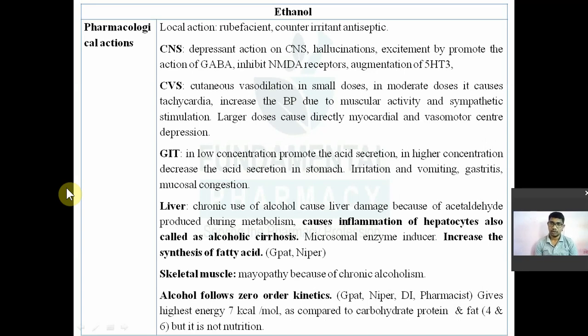So highest calorie is given by alcohol, but these calories are not useful for you. So you cannot call alcohol a food. Though it can give you higher calories than carbohydrate, protein, and lipids, it cannot be used as a food, because it will leave the cells. So alcohol gives 7 calories per mole, carbohydrate and protein 4 calories per mole, and lipid 6 calories per mole. But alcohol is not considered a food. These points are important for your GPAT.